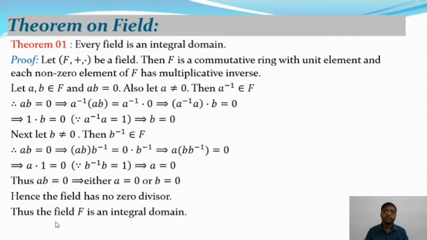So the definition of integral domain is actually: (D, +, ·) is commutative, it has a unit element, and without zero divisor, then it is called an integral domain. So the field (F, +, ·) satisfies the last property, that means it is without zero divisor, as well as it is commutative and it has a unit element. So the field F is an integral domain, hence the proof of the above theorem.